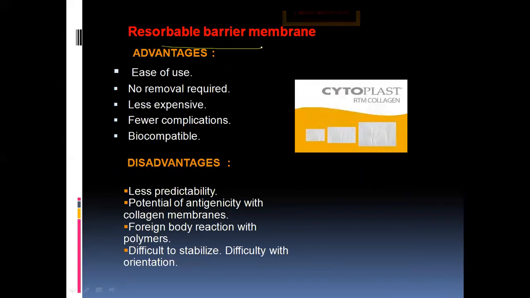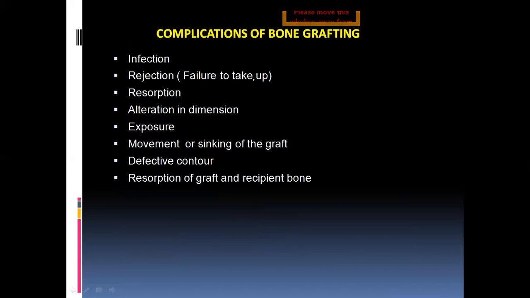Coming to the resorbable barrier membranes, the advantages are ease of use, no removal required, less expense, and fewer complications. Coming to the disadvantages, they are less predictable. Sometimes these barrier membranes are resolved with the help of enzymatic actions in the body itself, but they may resolve very fast sometimes, so space maintenance is not good in these resorbable barrier membranes. The complications of bone grafting are mainly infection and rejection, because of failure to take up the graft material, resorption and alterations in dimensions, exposure, movements, or resorption of the graft and also the recipient bone.